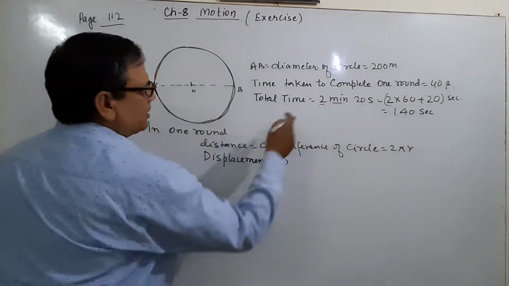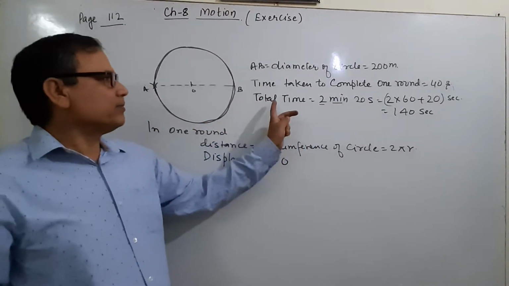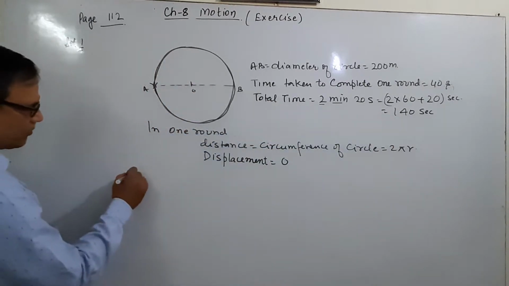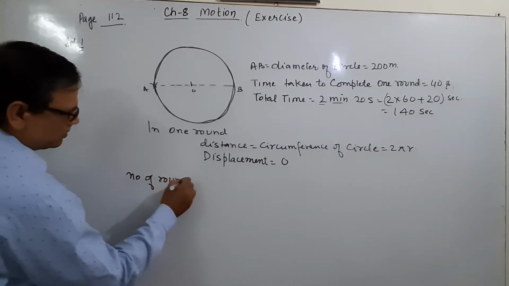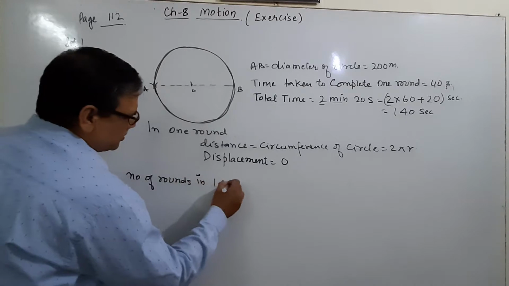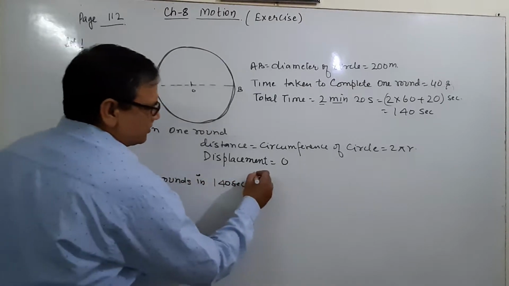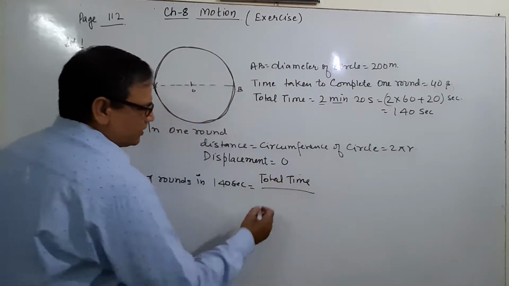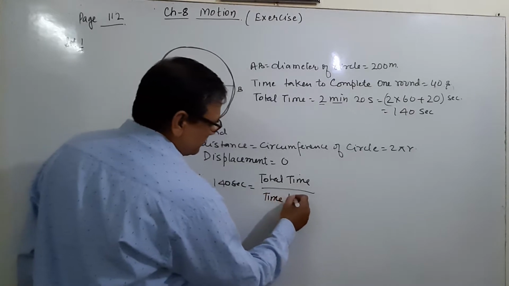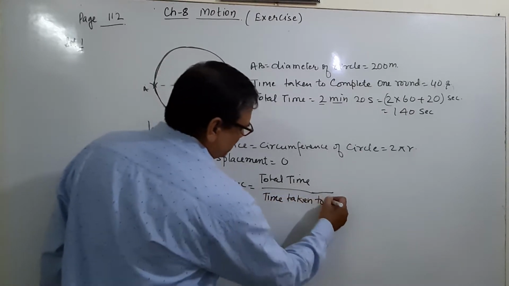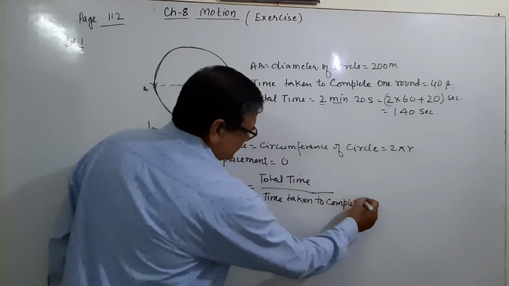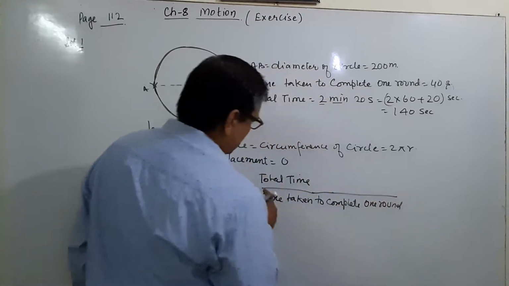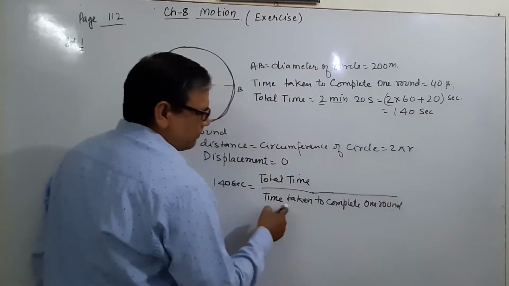Now for the total time, the number of rounds, and the distance covered by the athlete in 140 seconds. The number of rounds in 140 seconds is equal to, what is the formula? Number of rounds is total time upon time taken to complete one round.